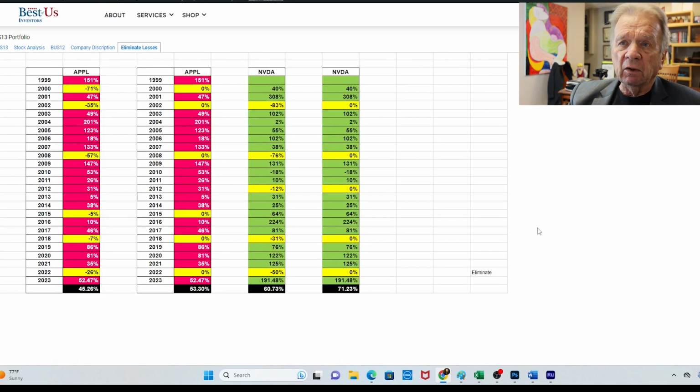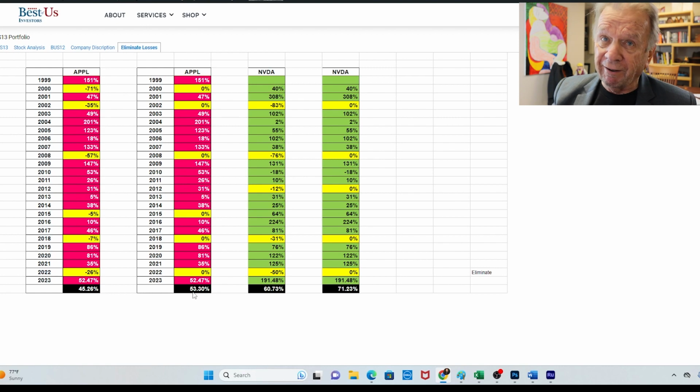And what I've done here is then I've copied and pasted Apple's performance. And then over here, I then went to zero, went to cash on Apple on the years where they lost money. I did the same thing with Nvidia. And so you can see Apple's annualized returns went from 45% to 53%.